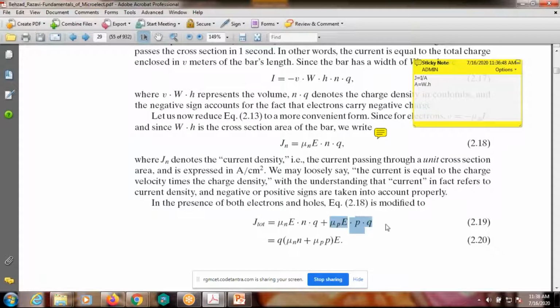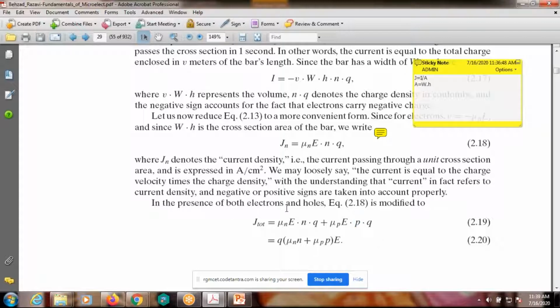What about hole current density? Suppose it is an n-type, majority carriers are electrons. Even though electrons are majority, current flow due to holes also. What about hole current density? That is the same way as Jn. Jp is equal to mu p into E into p into q. Instead of mu n here it is mu p, electric field as it is. Here the electron density is small n, here this is the hole density, and q is the same.